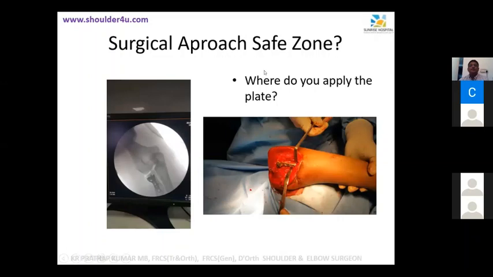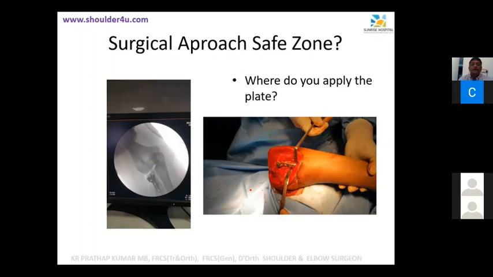Okay, so what is a safe zone? This is one of those cases where I fixed it. So where do you put your plate? Alternatively, what is your safe zone? Akhil, senior, I don't expect the junior guy to answer that. But this question will be asked in the viva and in surgical anatomy. Are you aware of that?